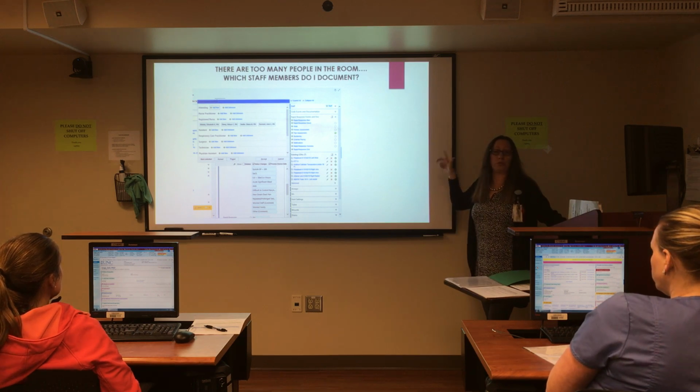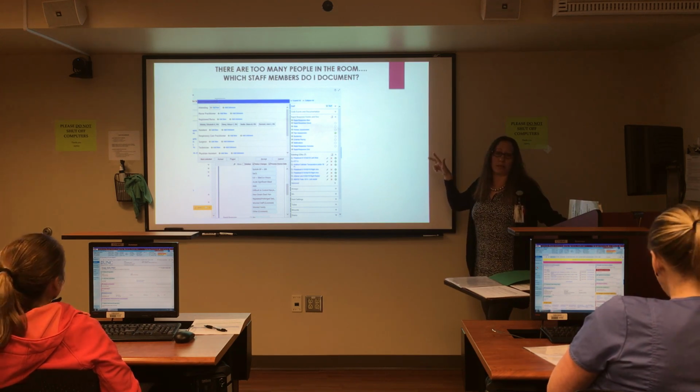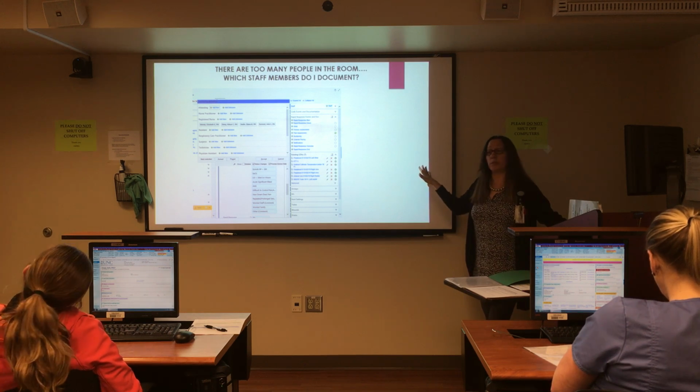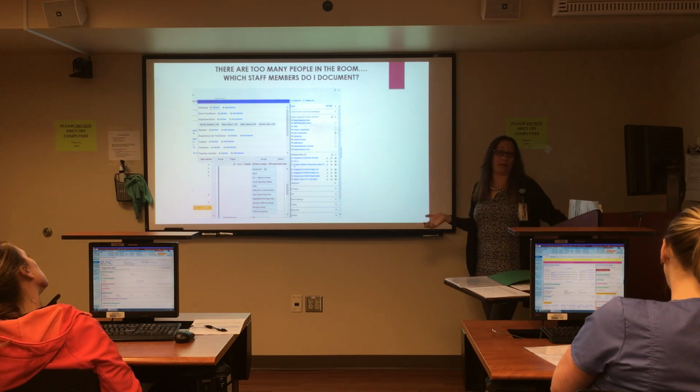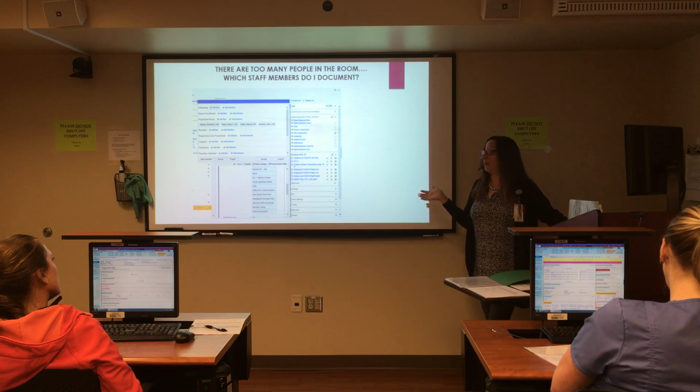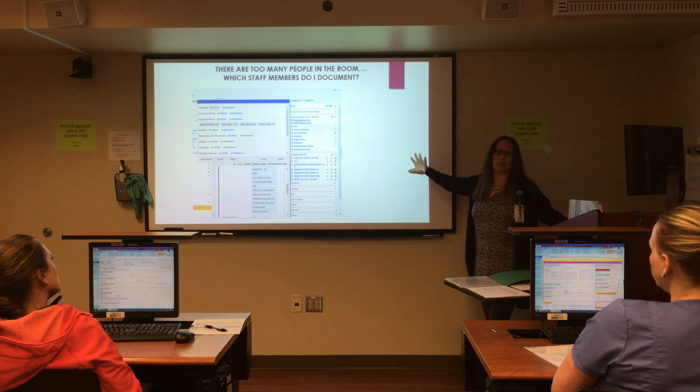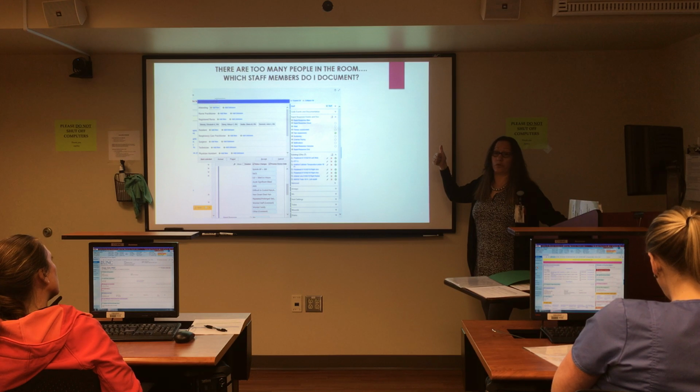Names. There's only 2 or 3 names that really need to go in the document. People get a little bit overwhelmed with this because they want to put everyone's name in, and that's not necessary. I'd much rather you spend the time doing compressions and doing your pulse checks and doing your medications versus putting names in. You need the doctor who's running the code.